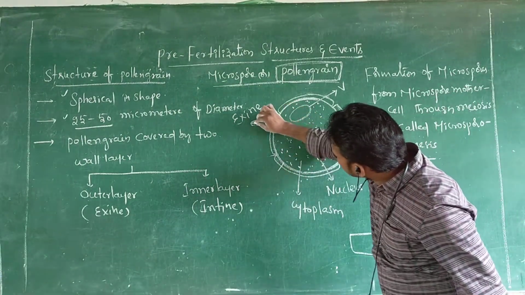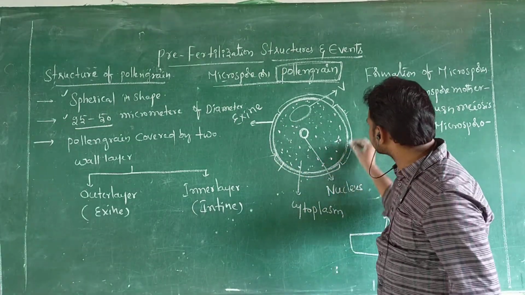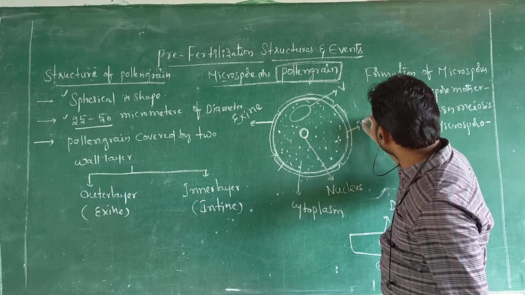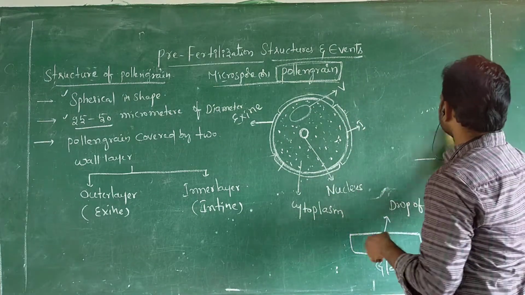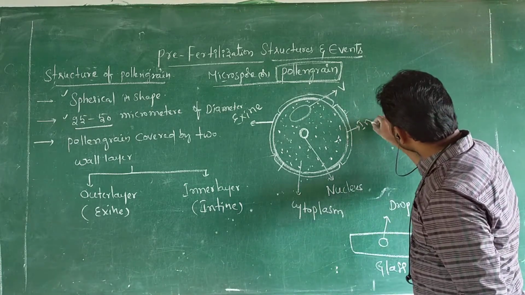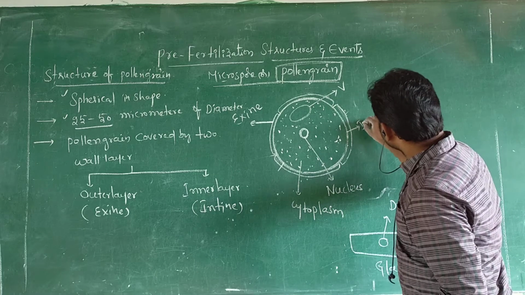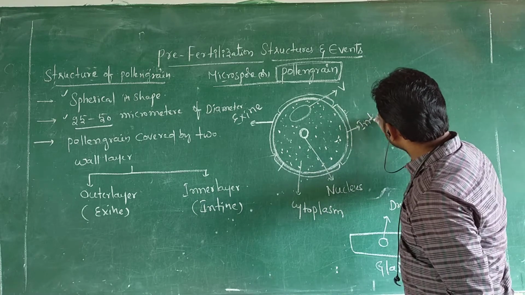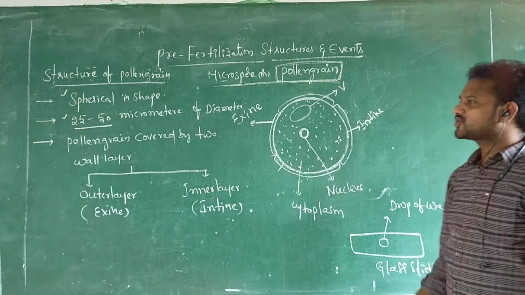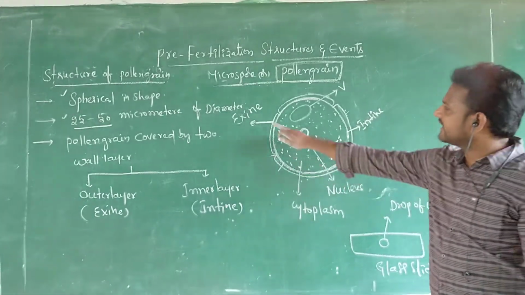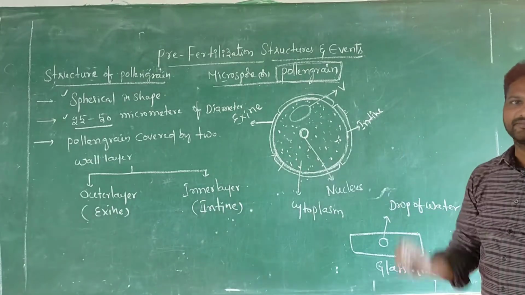So the pollen grain is covered by two wall layers: the outer layer is exine and the inner layer is intine.